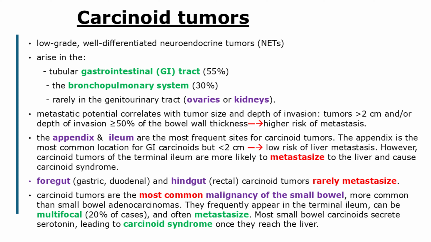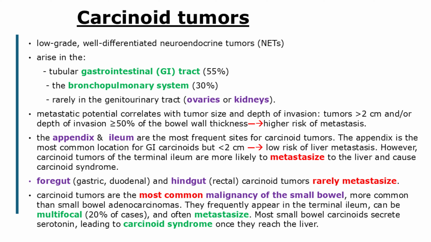However, carcinoid tumors of the terminal ileum are more likely to metastasize to the liver and cause carcinoid syndrome. Carcinoid syndrome arises predominantly from small intestinal carcinoid tumors that metastasize to the liver, allowing vasoactive substances such as serotonin to bypass hepatic metabolism and enter the systemic circulation.